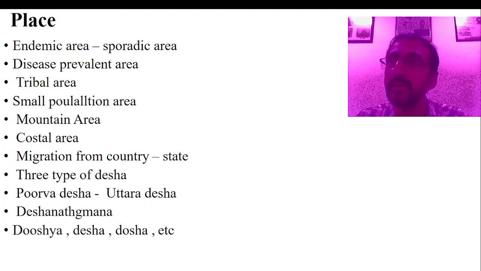So therefore, in history taking, when you ask the place, all these factors have to be considered: endemic area, epidemic area, sporadic area, prevalent disease in that particular area, tribal area or not, coastal area or not.